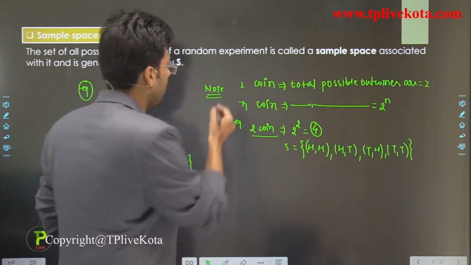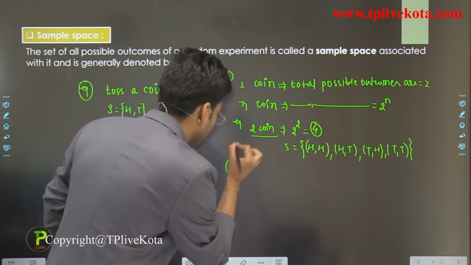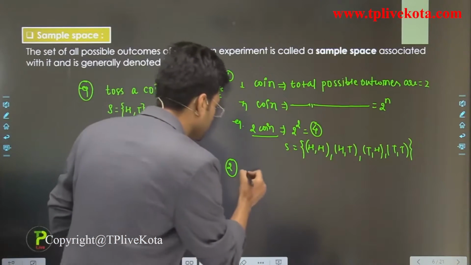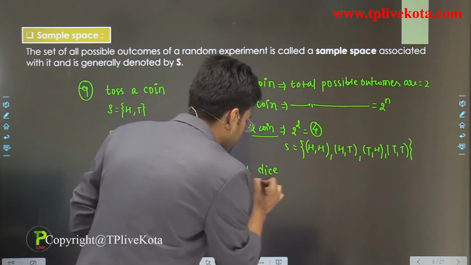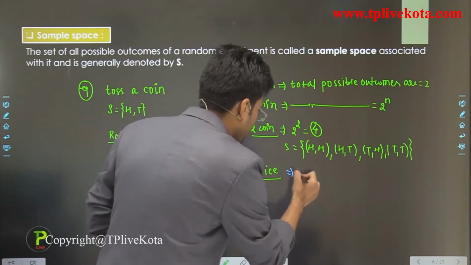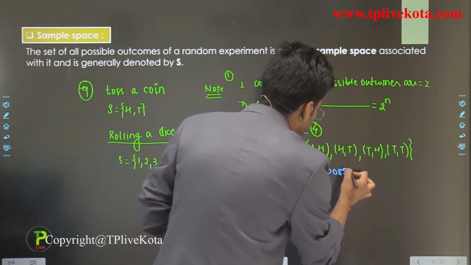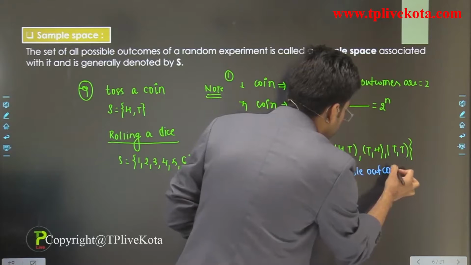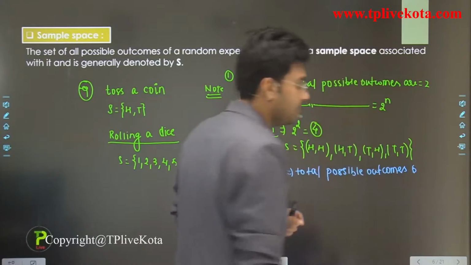So students, this is the first note. Second, if we roll a dice, then if we have one dice, total possible outcomes are 6.